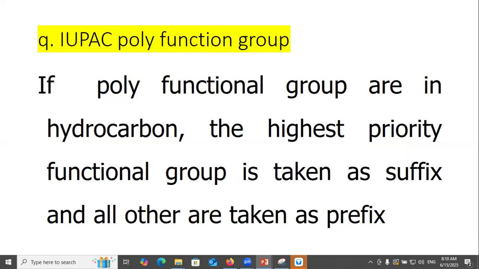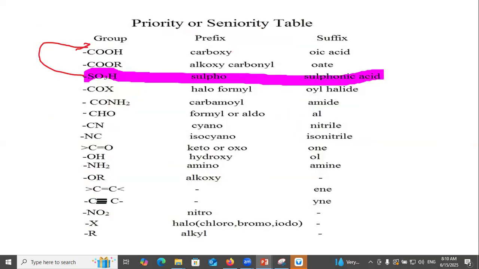IUPAC naming of polyfunctional groups. If polyfunctional groups are in the hydrocarbon, the highest priority functional group is taken as the suffix and all others are taken as prefixes. I've already discussed this: sulfonic acid first, then carboxylic acid, ester, acid halides, amide, aldehyde, cyanide, isocyanate, ketone, alcohol, amine, ether, alkene, alkyne, nitro, halogen, and alkyl groups.